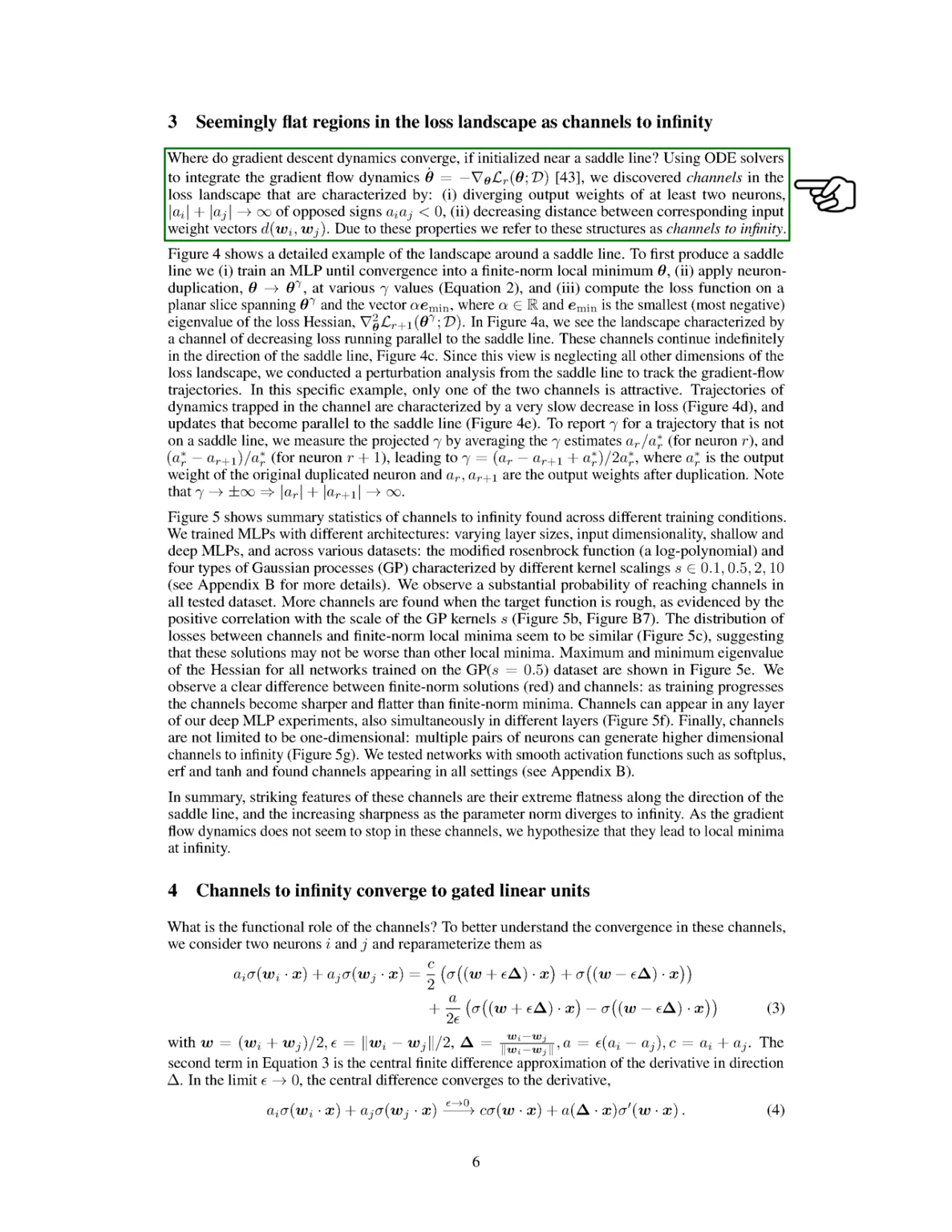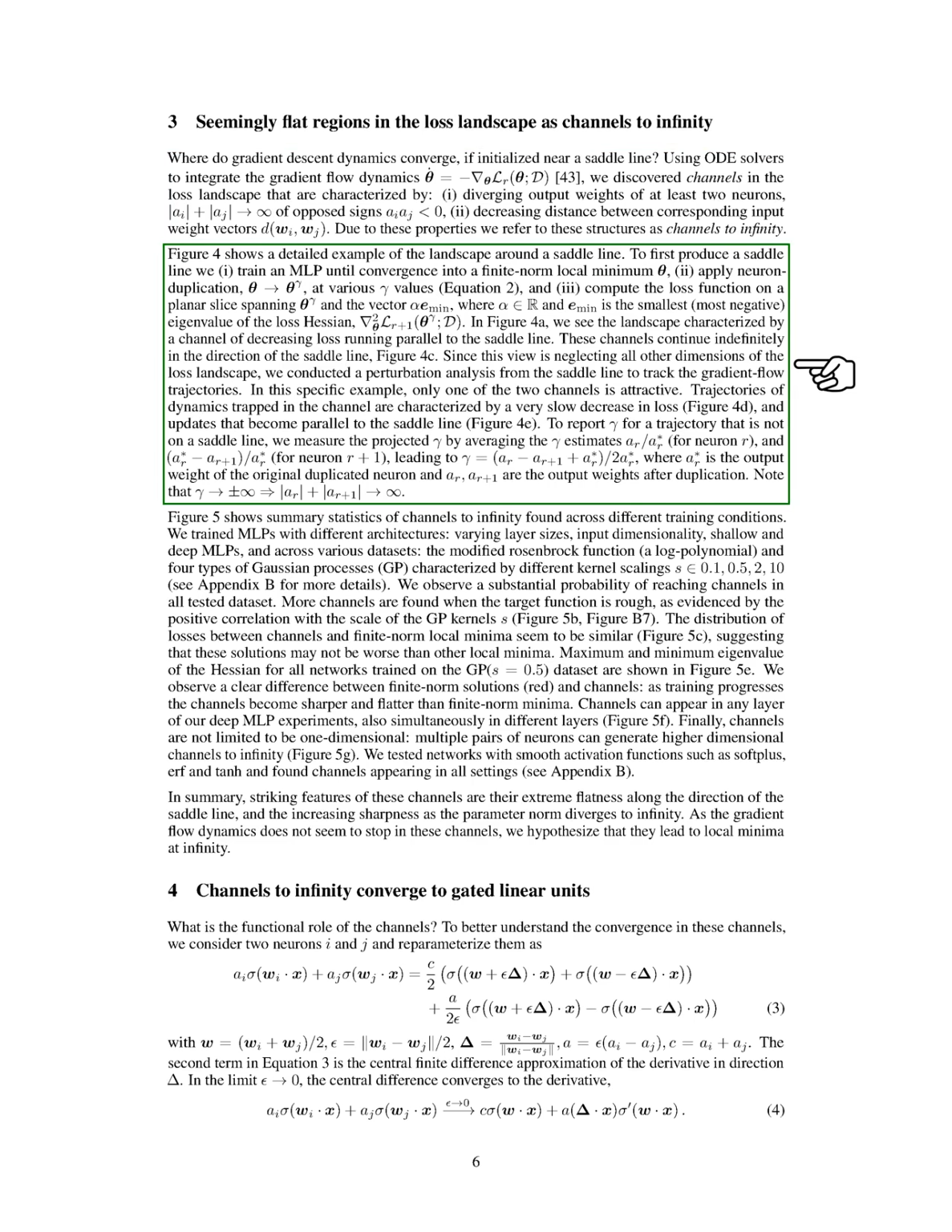By simulating the gradient flow dynamics, we identified channels in the loss landscape characterized by diverging output weights of neurons and decreasing distances between their input weight vectors. We refer to these as channels to infinity. To create a saddle line, we trained a network until it reached a local minimum, then duplicated neurons and computed the loss function along a specific direction. We observed that the landscape around the saddle line featured a channel of decreasing loss that extended indefinitely.